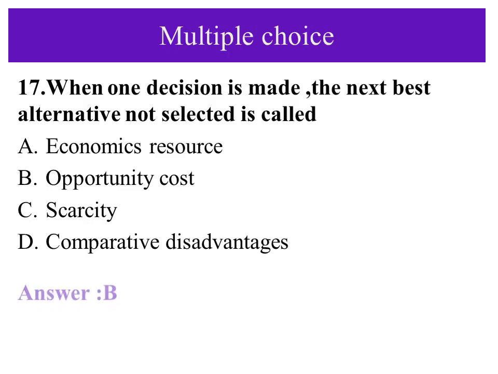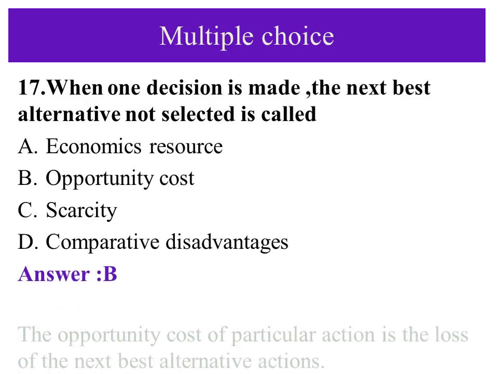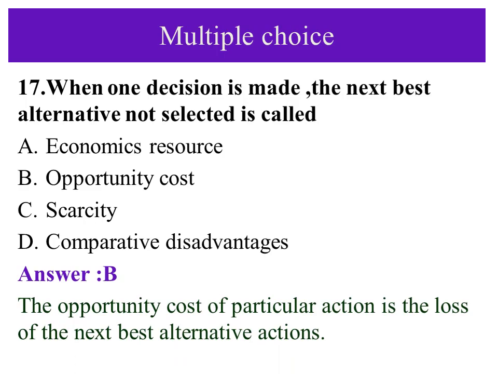That is opportunity cost. The answer is B. The opportunity cost of a particular action is the loss of the next best alternative action. For example, if you are a student, to learn, you lose the chance to be a trader, a merchant, or a farmer. That lost chance is known as opportunity cost. This is the next best alternative.